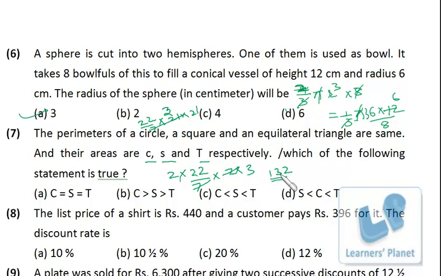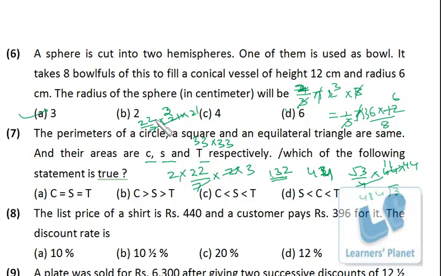For the square, the side will be 132 divided by 4, so that is 33. So the square area will be 33 into 33. For the equilateral triangle, the perimeter is this, so the side must be 132 divided by 3, and the side is 44. So the area will be root 3 by 4 into 44 into 44. Right, so it is 484 root 3.